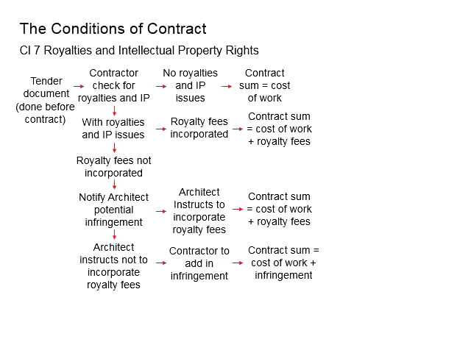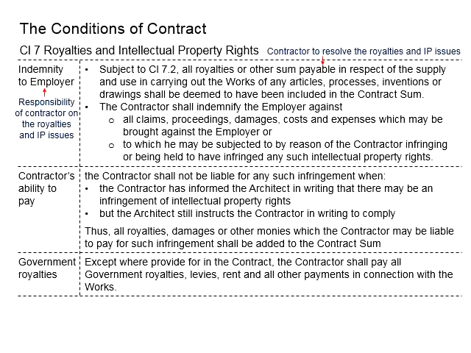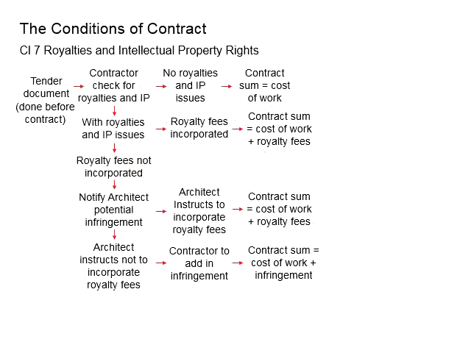That means there will be a risk for the employer to be penalized or charged due to violations of the royalties and intellectual properties, which at the end of the day, the relevant costs may be charged by the employer onto the contractor, as implied by this clause here. With that, the contractor will need to add in the cost for the infringement, and now the contract sum will be the cost of the work plus the cost of the infringement.